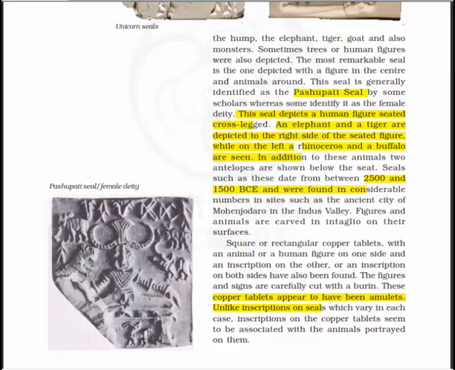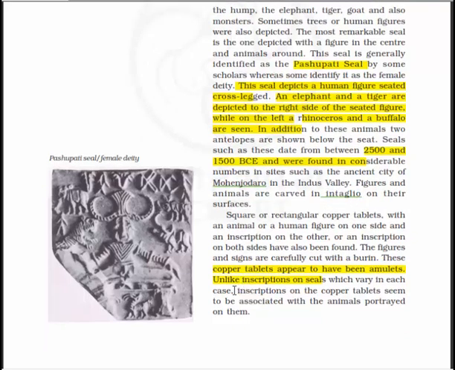Seals such as these date from between 2500 and 1500 BCE and were found in considerable numbers in sites such as the ancient city of Mohenjo-daro in the Indus Valley. Figures and animals are carved in intaglio on their surfaces, and square or rectangular copper tablets with an animal or a human figure on one side and an inscription on the other, or an inscription on both sides, have also been found.